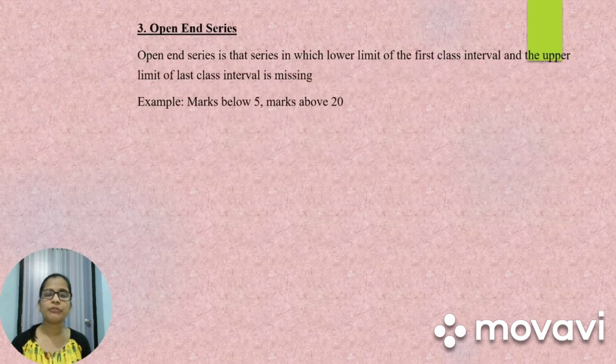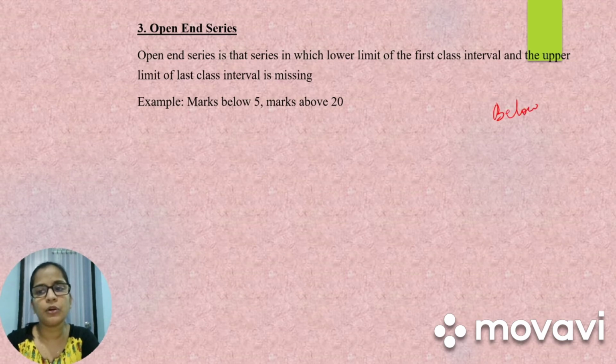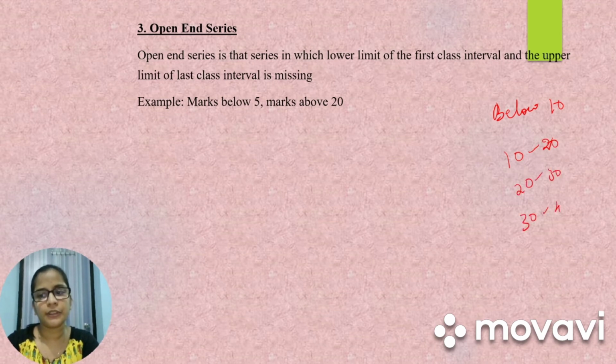Next we have the third type of frequency distribution, that is open-end series. Open-end series is that series in which the lower limit of the first class interval and the upper limit of the last class interval will be missing. Say for example, they have given you the marks of students of class 11th. So how will they give you in this case? It will be below 10, 10 to 20, 20 to 30, 30 to 40, 40 to 50, above 50.